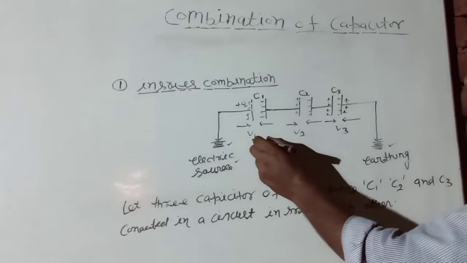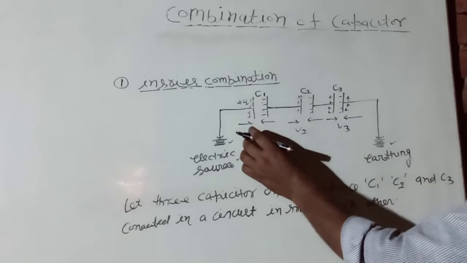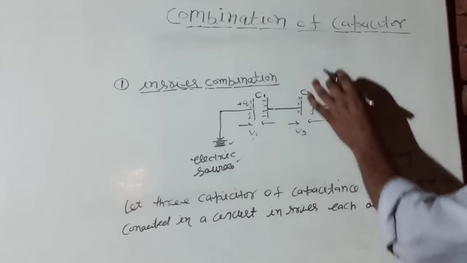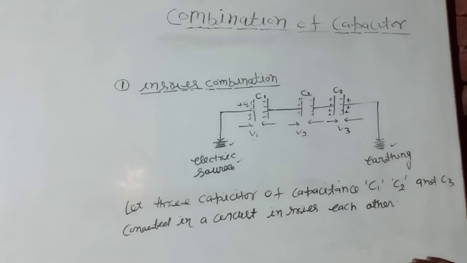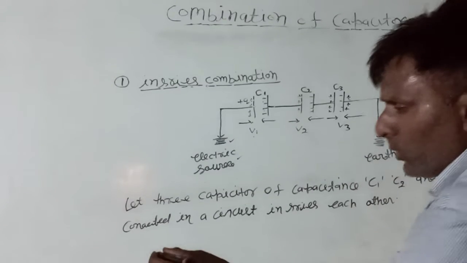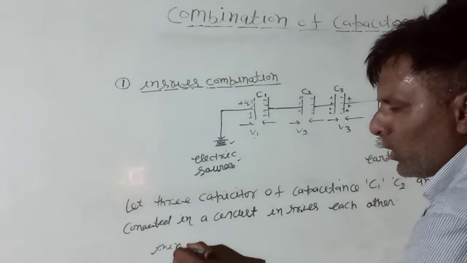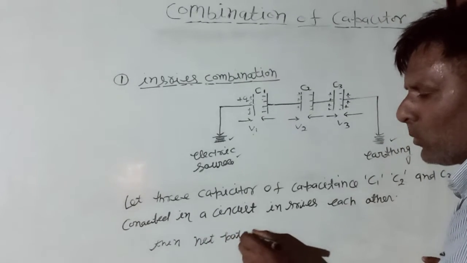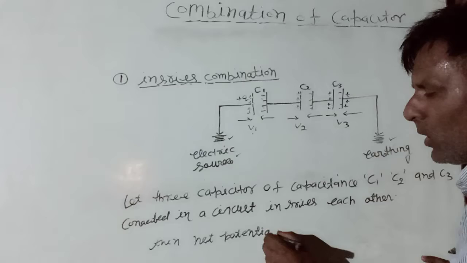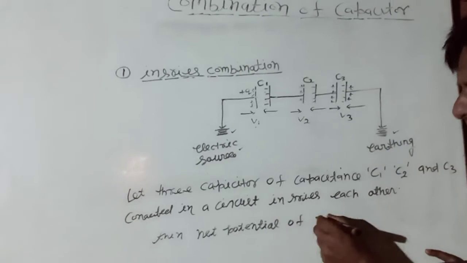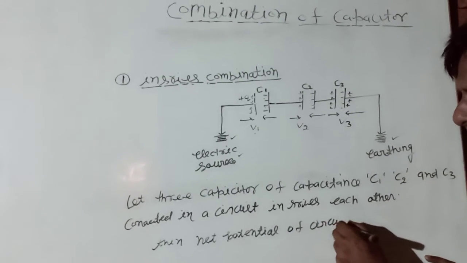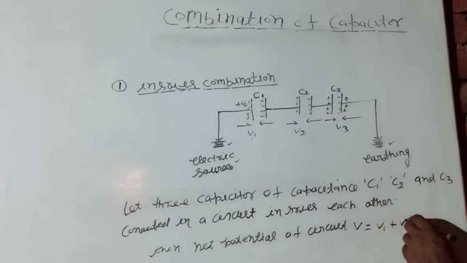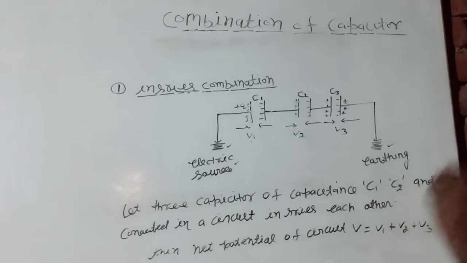The charge developed across C1 at a potential V1, across C2 at a potential V2 and across C3 at a potential V3. Then the net potential of the circuit is V equals V1 plus V2 plus V3.